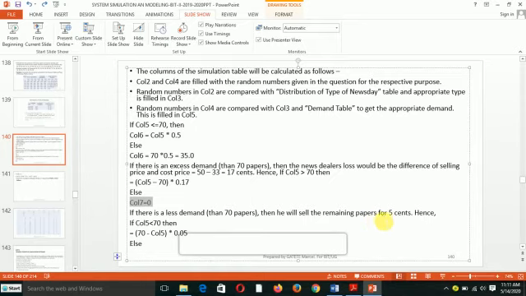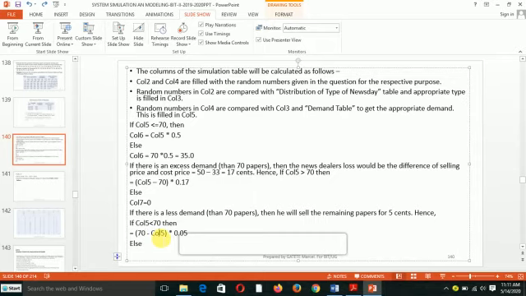So what will he do? The remaining paper he will sell at the very lowest price. This is 5 cents. So if column 5 is less than 70, then column 8 will be equal to 70 minus column 5.